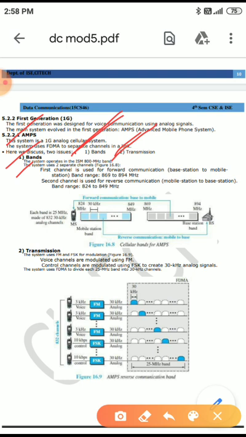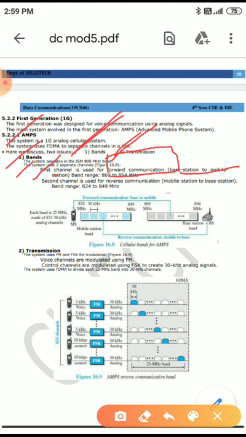The system uses two separate channels. The first channel is used for forward communication. In data communication, forward communication is nothing but base station to mobile station.